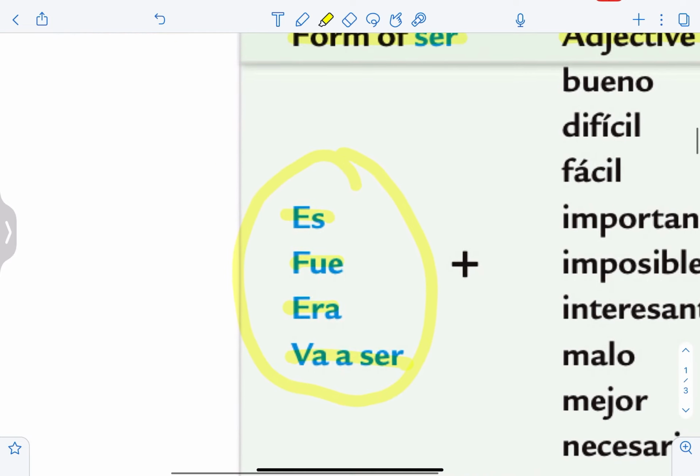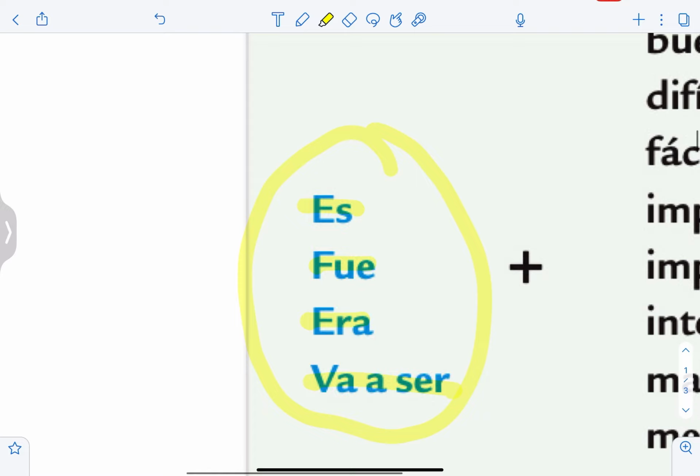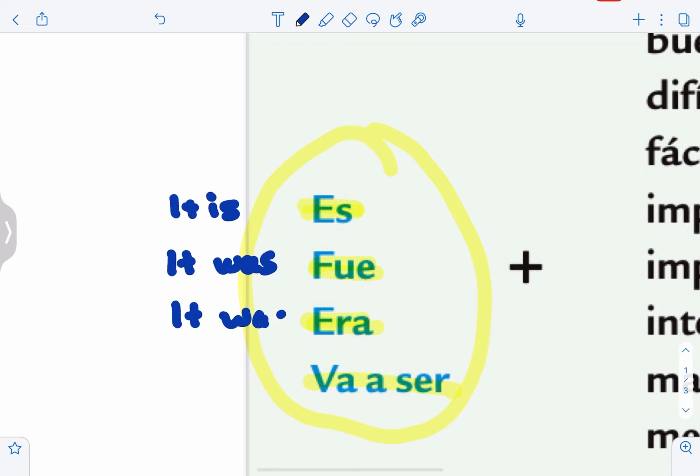Let's go over these forms of ser. Es is the present tense. It is. Fue is the preterite. It was. Era is the imperfect of ser. Also it was, but describing. Va a ser. It's going to be. So a simple future tense.